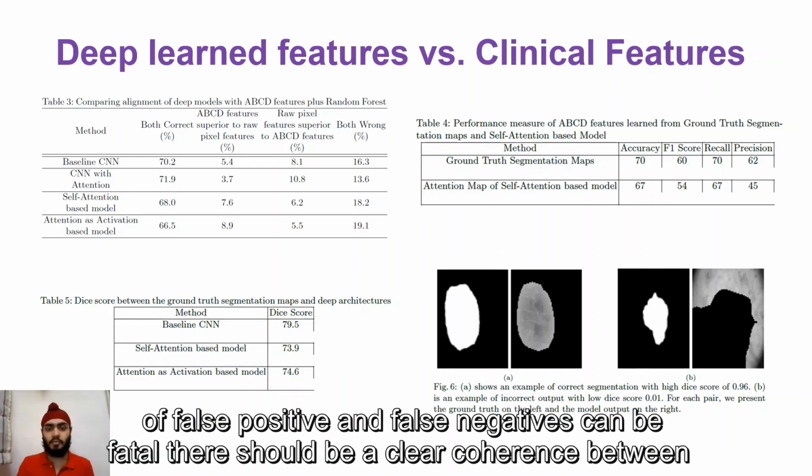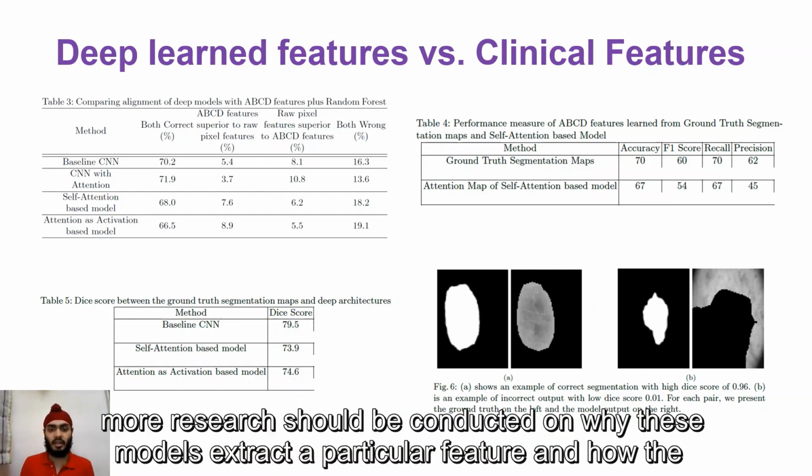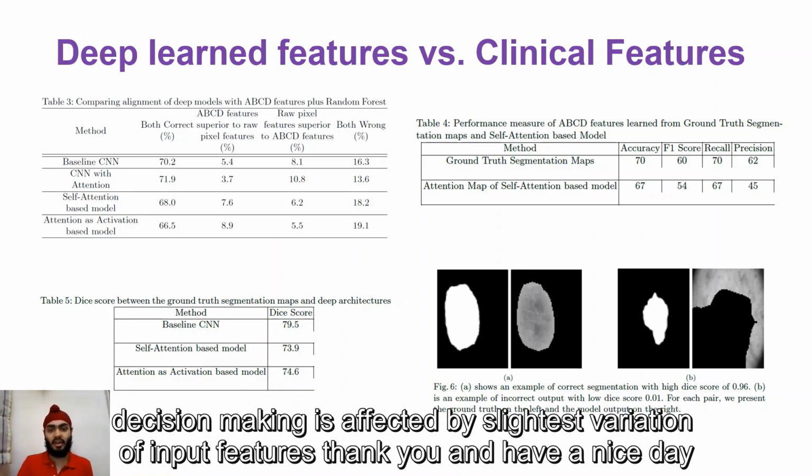As the cost of false positives and false negatives can be fatal, there should be a clear coherence between the deep learned features and those sought out by medical professionals for it to be relevant. More research should be conducted on why these models extract a particular feature and how the decision making is affected by the slightest variation of input features.